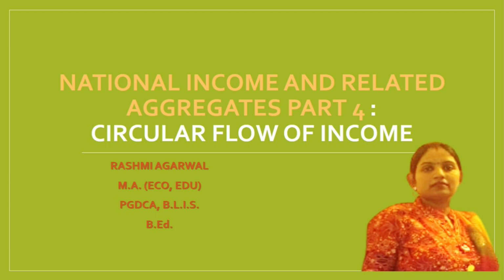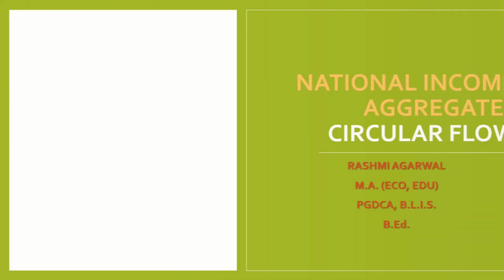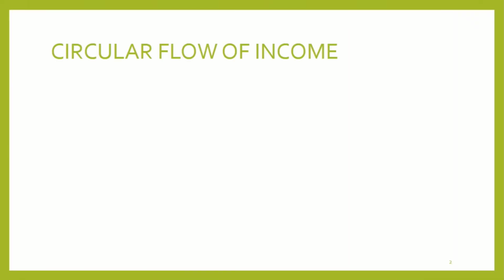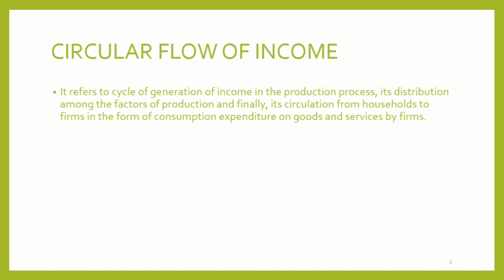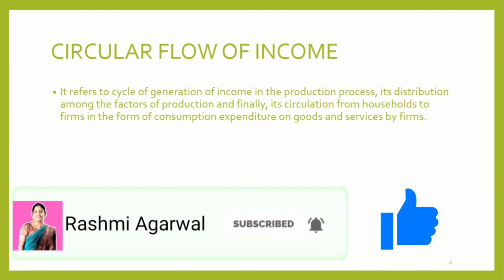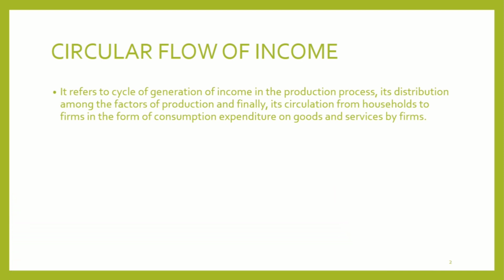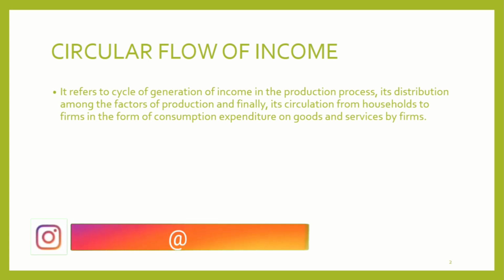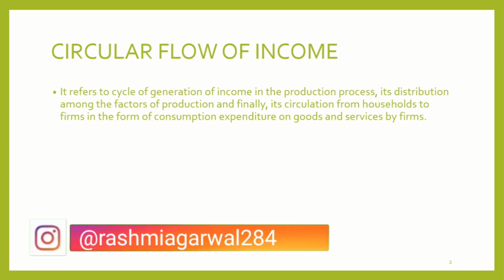In today's video, we are going to discuss the circular flow of income. Let's get started. Circular flow of income refers to the cycle of generation of income in the production process, its distribution among the factors of production, and finally its circulation from households to firms in the form of consumption expenditure on goods and services produced by firms.